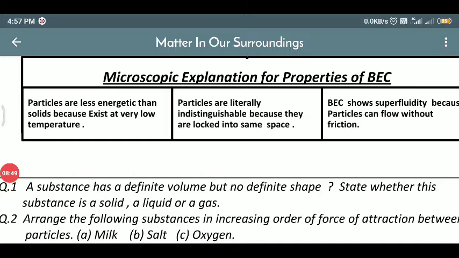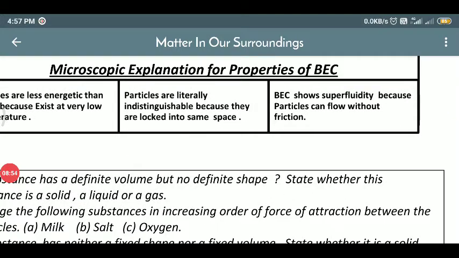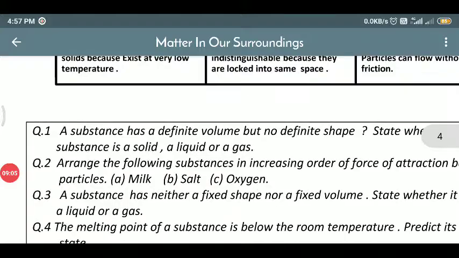We can't distinguish them, and it flows without friction. It can flow even where friction is not present. Therefore, it is called superfluidity.